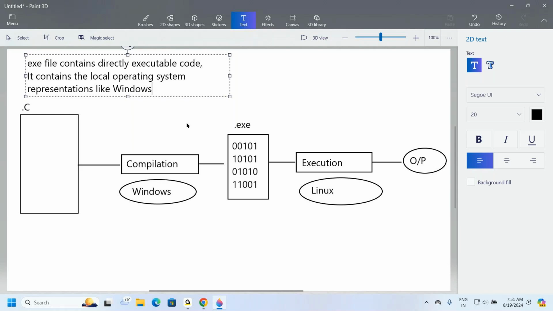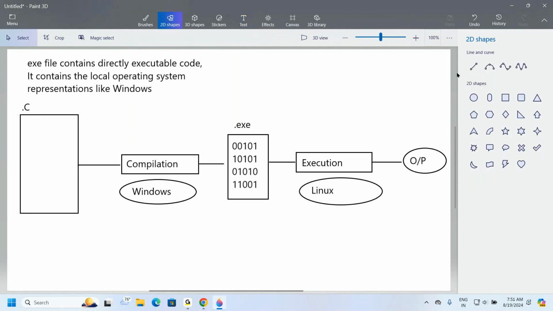And one more point, observe carefully. From one operating system to another, internal data representations vary. Each and every operating system has its own internal data representation. Windows has one type of representation, Linux has another, and Solaris has yet another. Understand my point? A small difference I'm telling you: in the case of the Windows operating system, maybe an integer may take 4 bytes of memory or 2 bytes of memory.